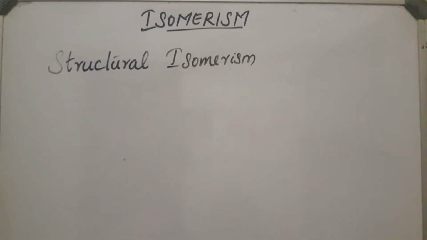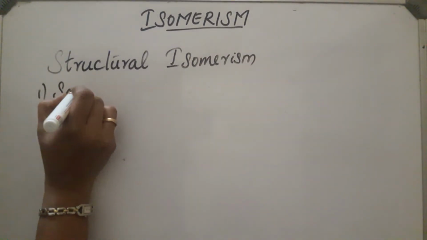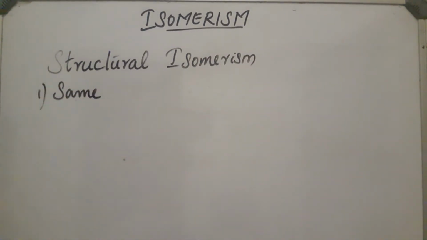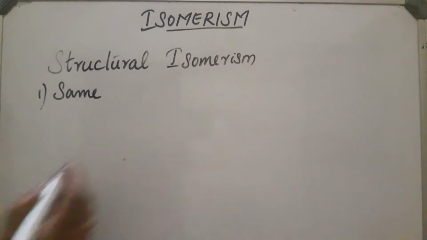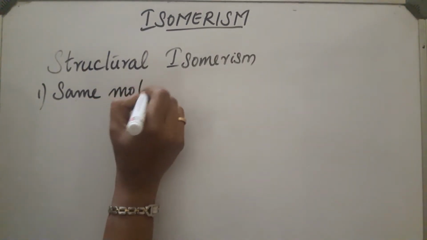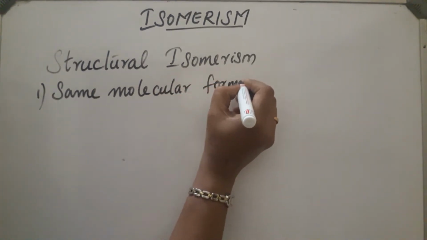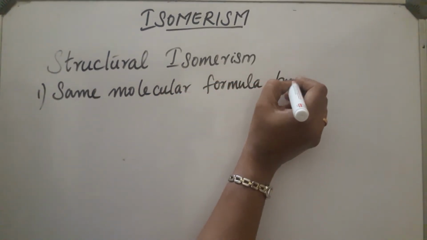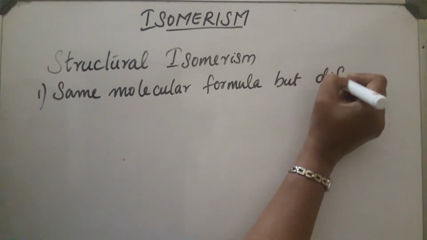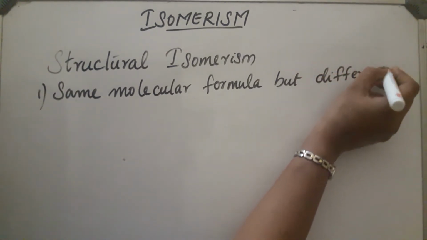Structural isomerism is a phenomenon in which the compounds have the same molecular formula, but they differ in their structural formulas. Same molecular formula, but different structural formula.